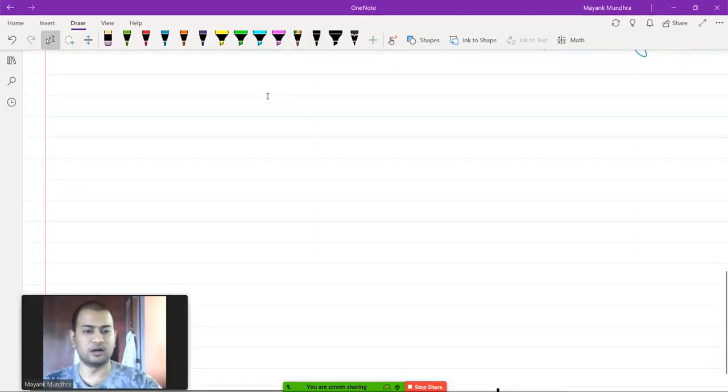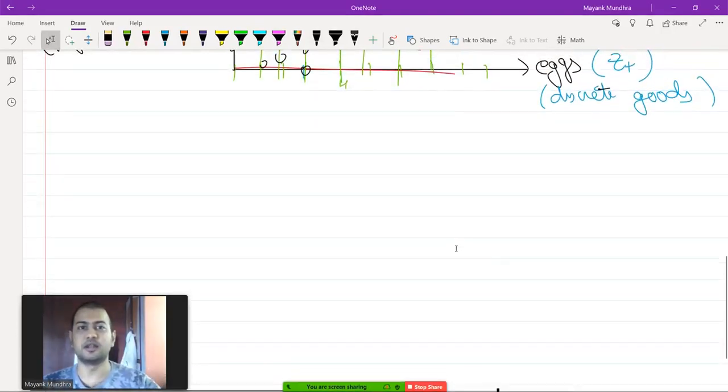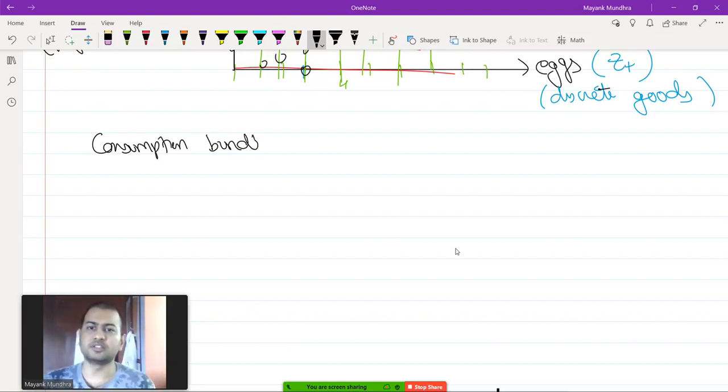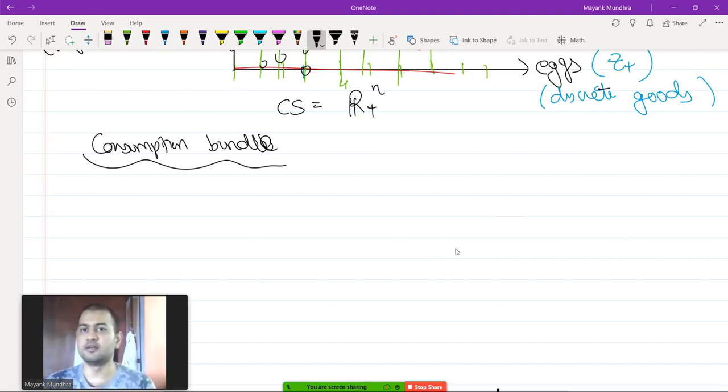The next important thing that we need is consumption plan or consumption bundle. Okay, mostly we'll only deal with homogeneous goods. Unless otherwise clearly stated in the exam that you assume the good to be discrete, the default is homogeneous. If nothing is mentioned, homogeneous. We will always assume homogeneous goods. So in case of homogeneous goods, our consumption set is always going to be R plus to the power n, where n represents the number of commodities you are talking about.